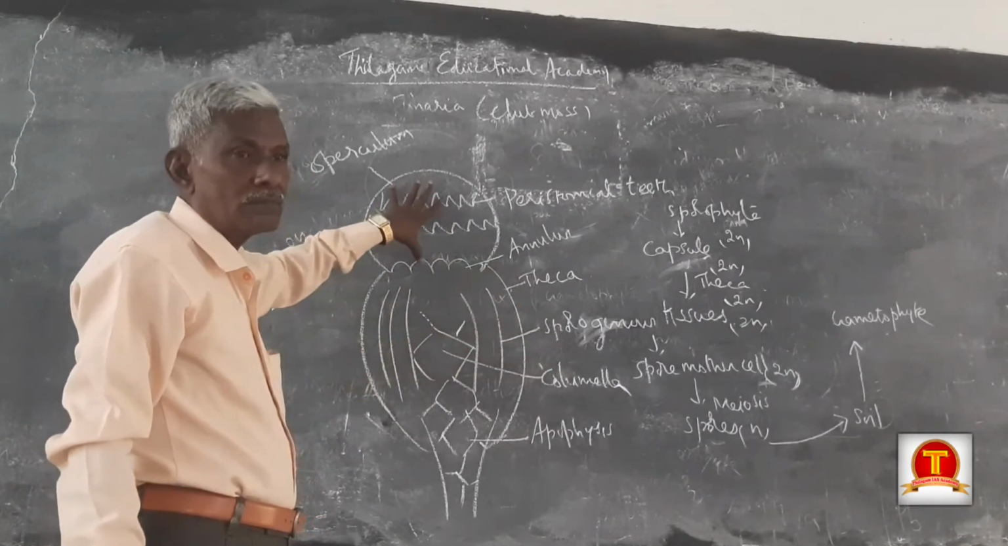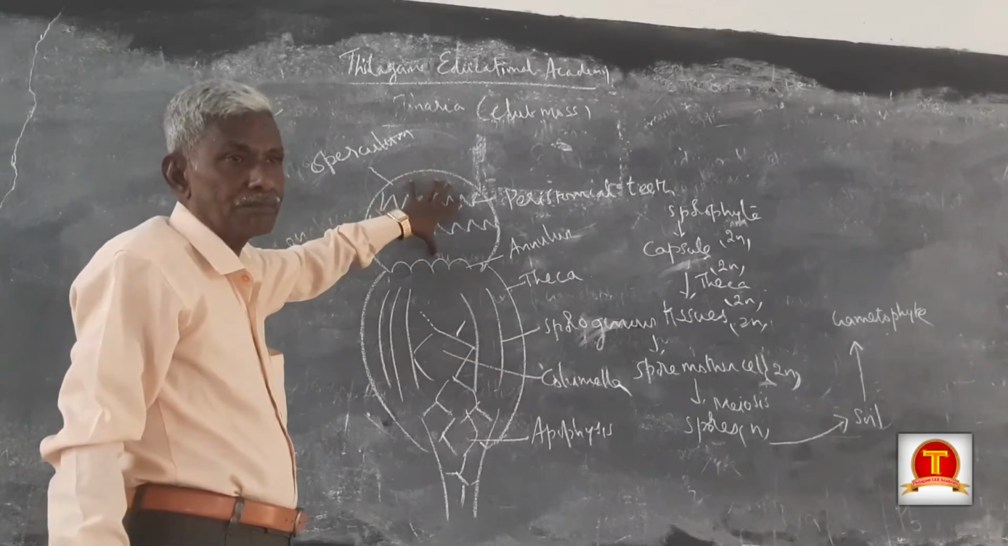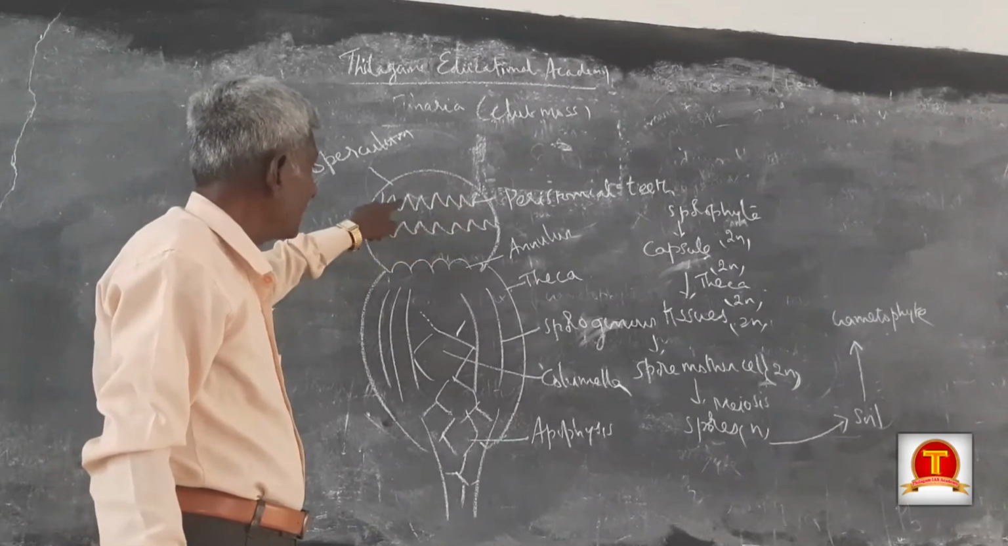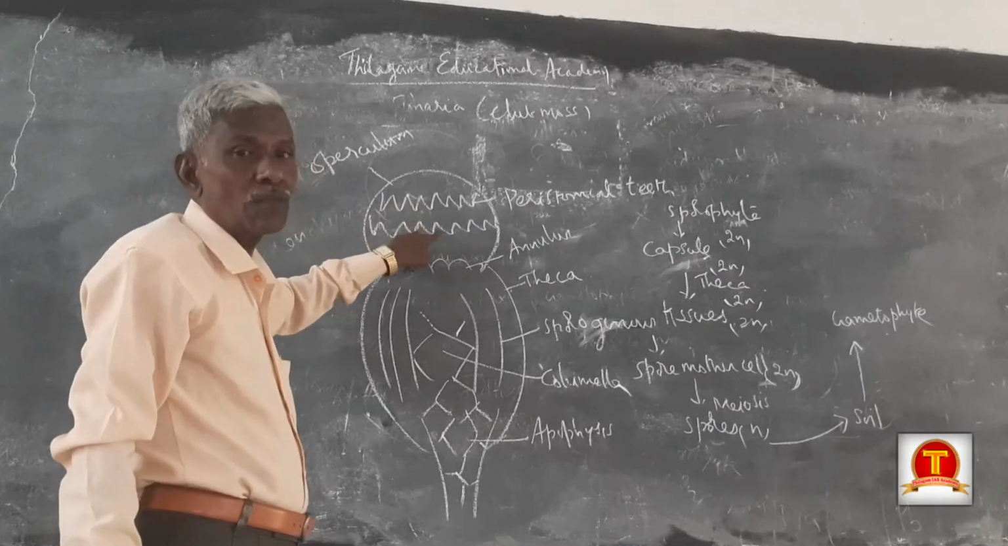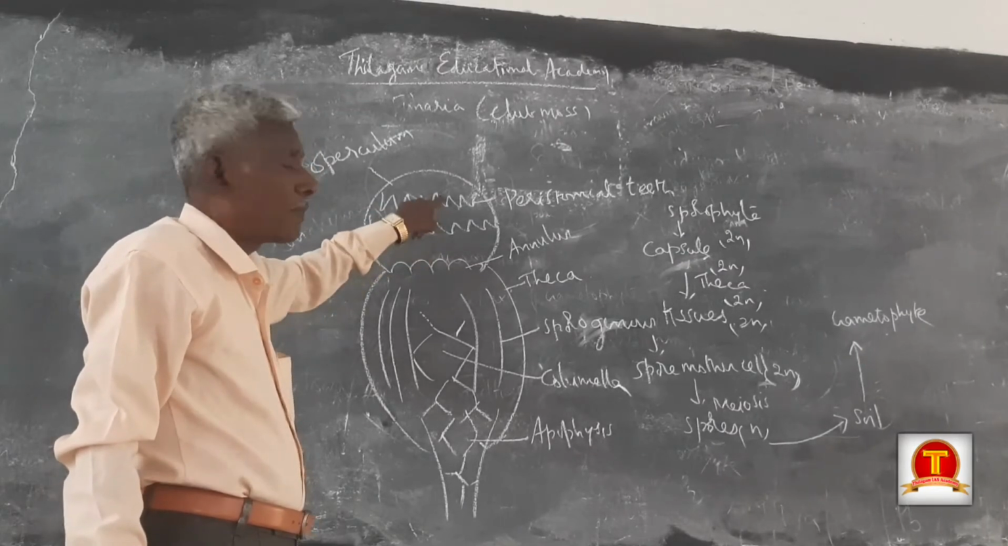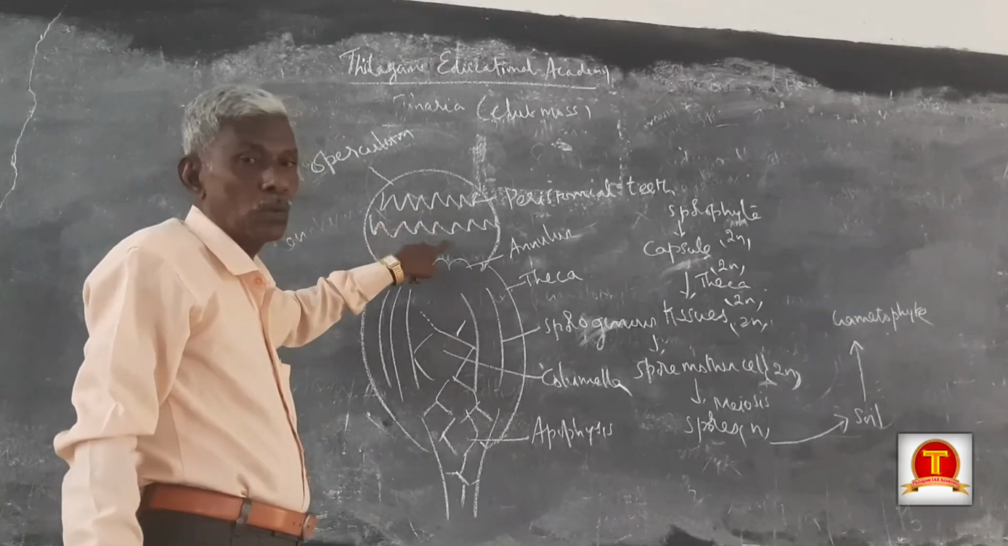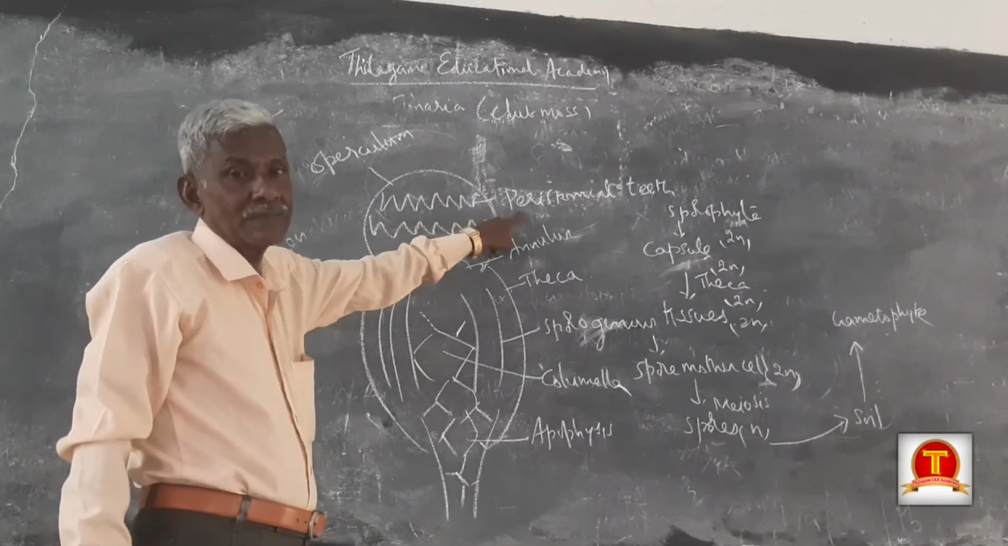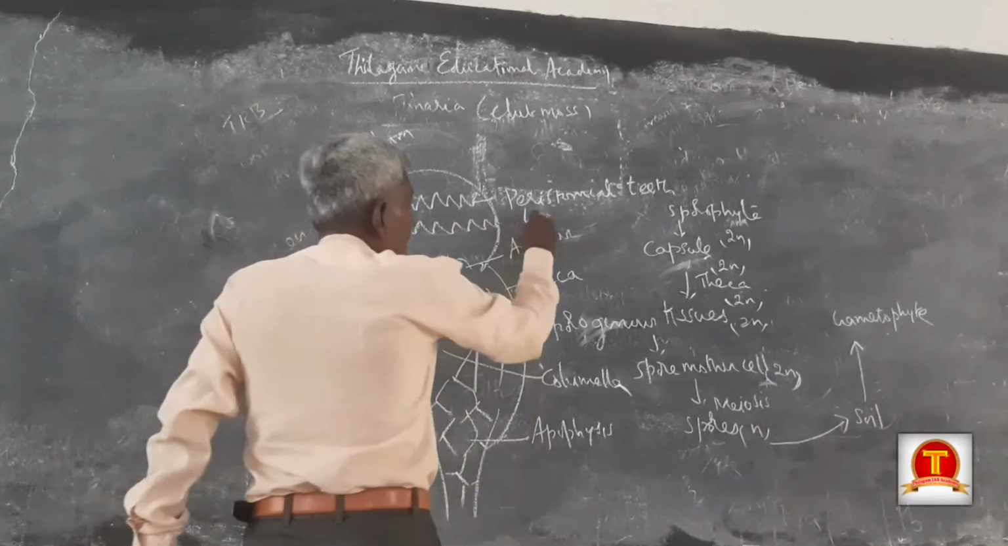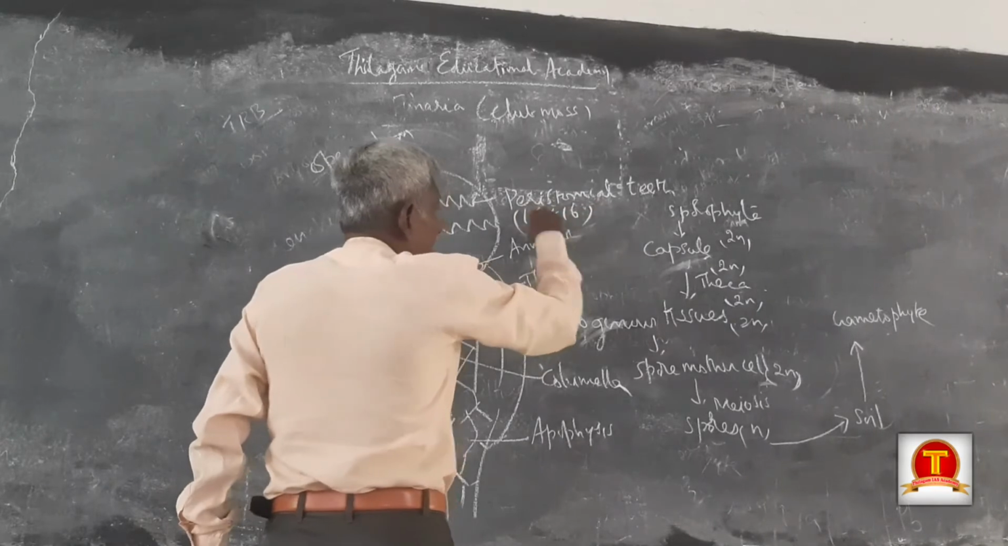Okay, operculum is the head, the top. And here we find two rows of teeth, an upper row and a lower row. They are called peristomial teeth. They are usually found in the pattern of 16 plus 16, that is 32.